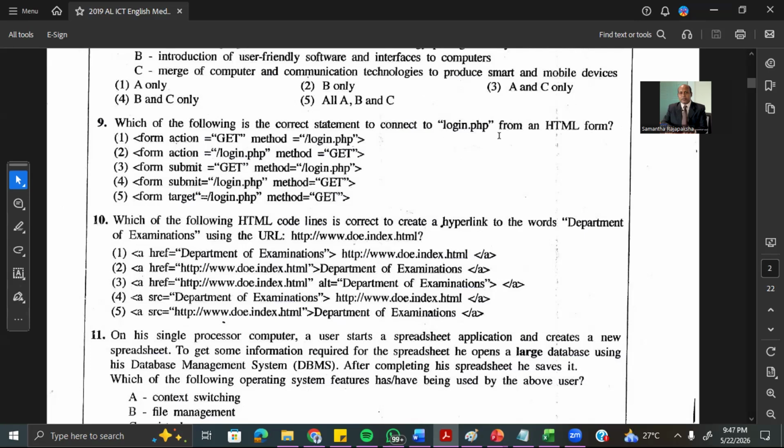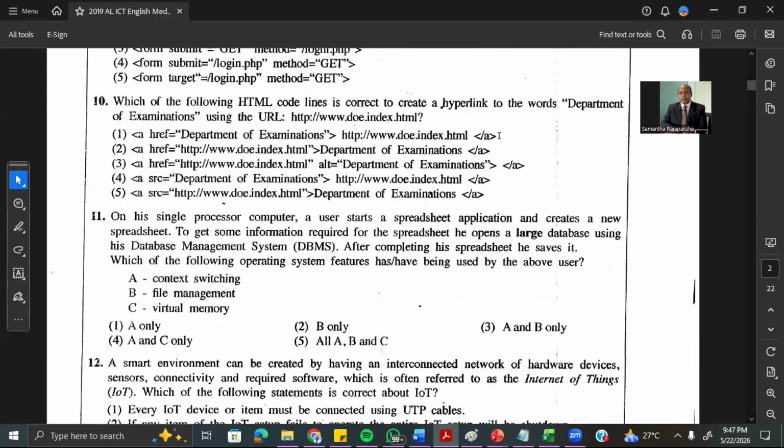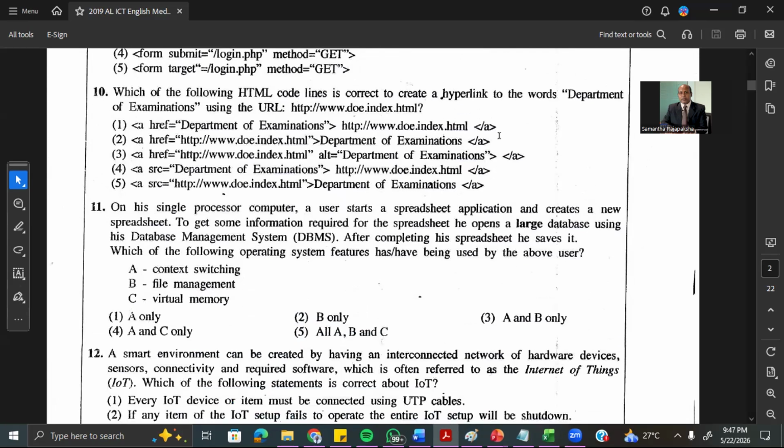Answer is second one. So the question 10: which of the following HTML code lines is correct to create the hyperlink to the word department examination using the URL. Now hyperlinks is created by using the tag called as anchor. So then inside this tag, we need to have the department examination.